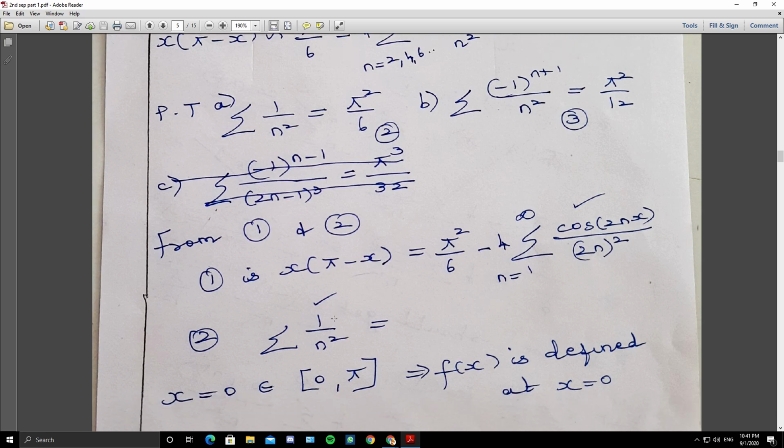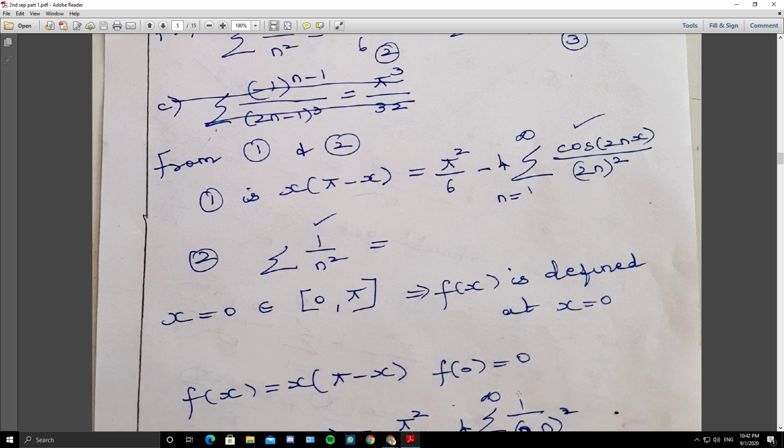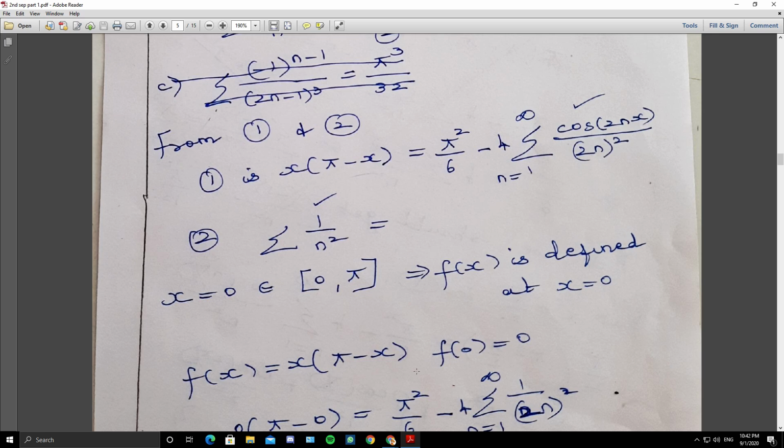So from this it is clear that we have to eliminate the cosine function. So how to eliminate? Take x as 0. Cos 0 is 1. So x equals 0 belongs to the interval. You will get the point by trial and error. After finding the point, see whether it belongs to the interval. If it belongs to the interval, that means it is defined at that point. Then you can go ahead with the replacement.